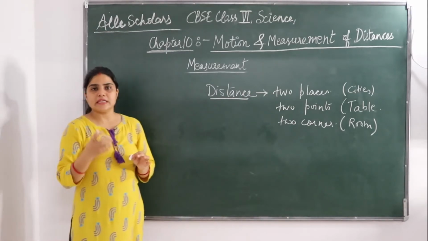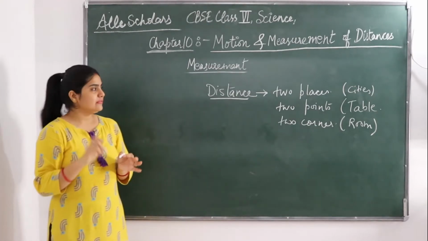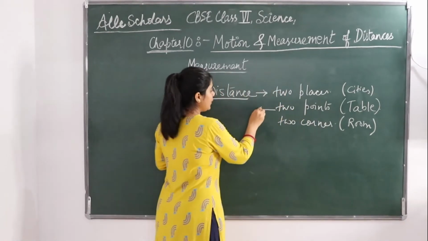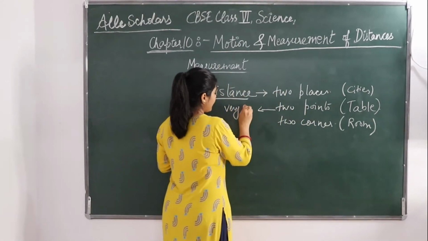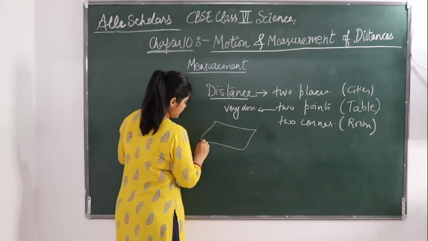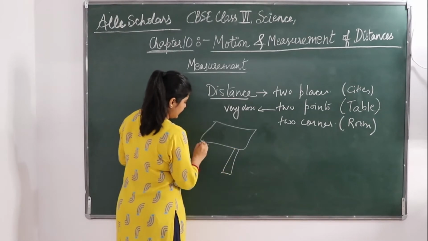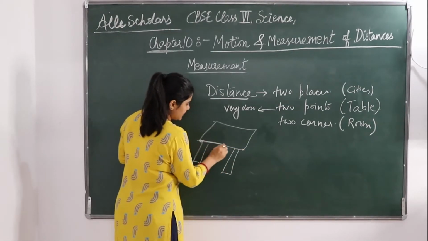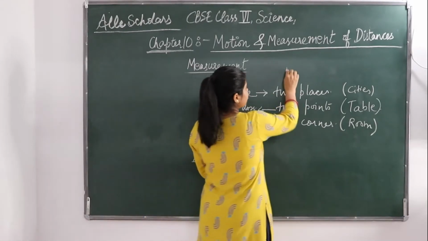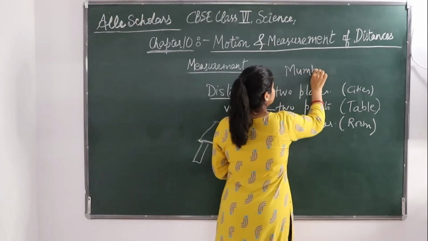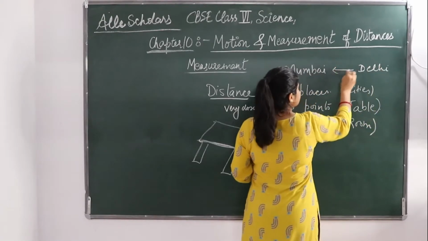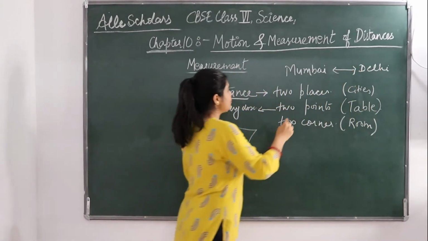Sometimes what happens, two places are very close enough. If you see a table, the two points of the table are very close to each other. This is a table, suppose, and you need to measure it from this point to this. If you want to measure two cities, Mumbai to Delhi, this distance is very far, too far.